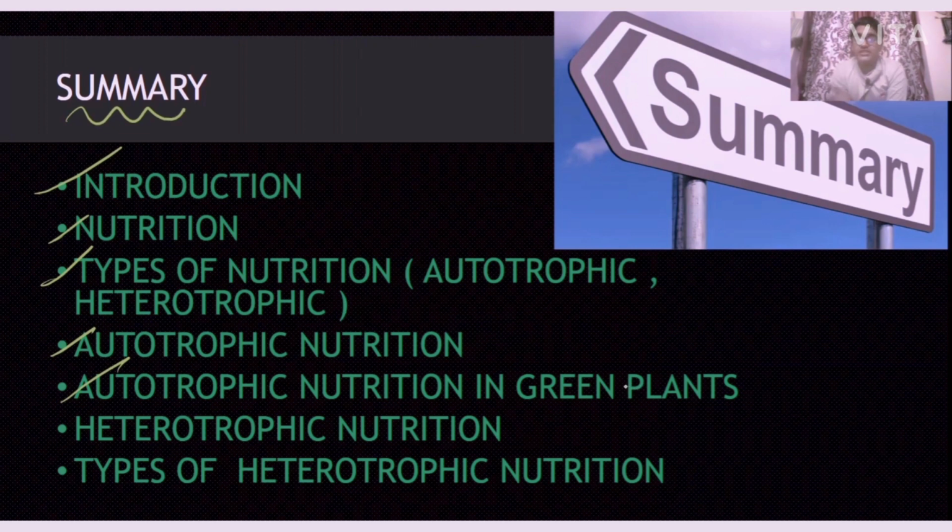Photosynthesis means the method used by green plants to prepare food using raw materials like sunlight, carbon dioxide, chlorophyll, and water. We learned how the plant gets these raw materials. We also learned heterotrophic nutrition, which means the organism cannot prepare its own food and depends upon other organisms. We learned the types of heterotrophic nutrition: parasitic, saprophytic, and holozoic. I hope you understand this topic.